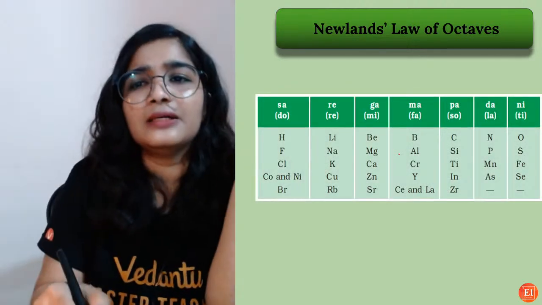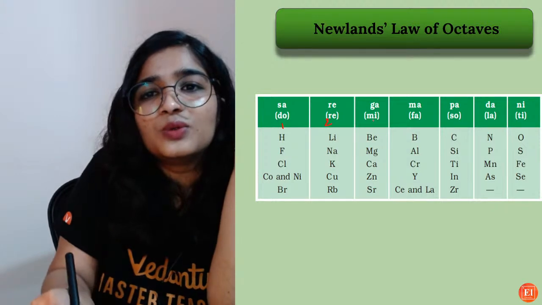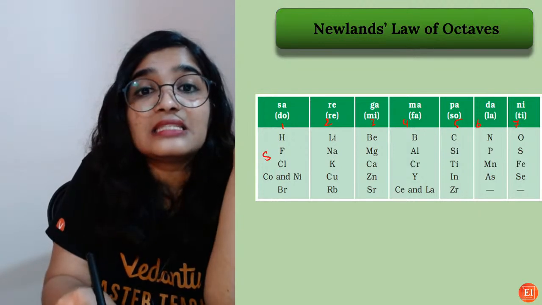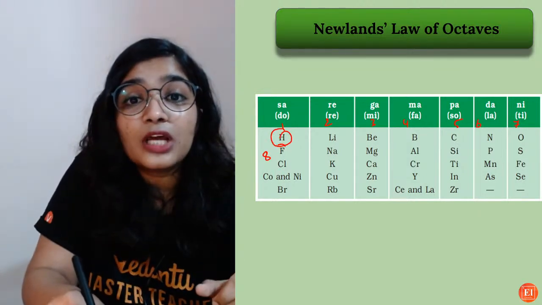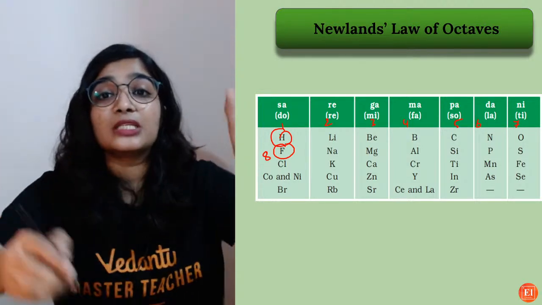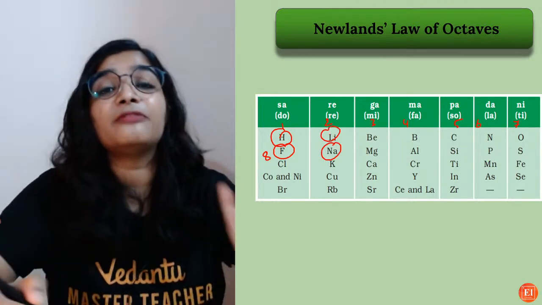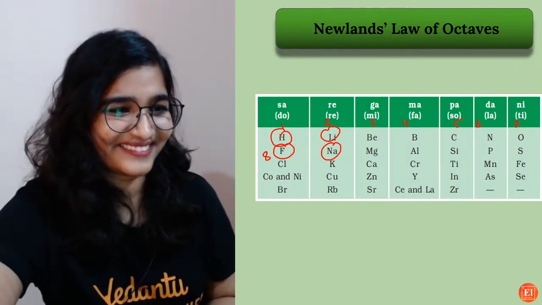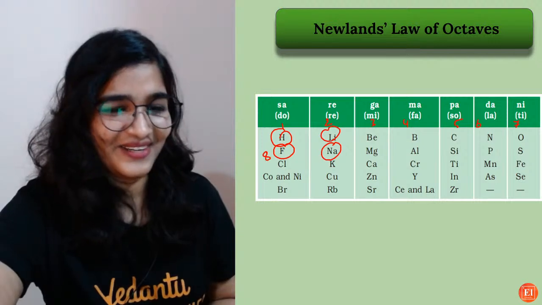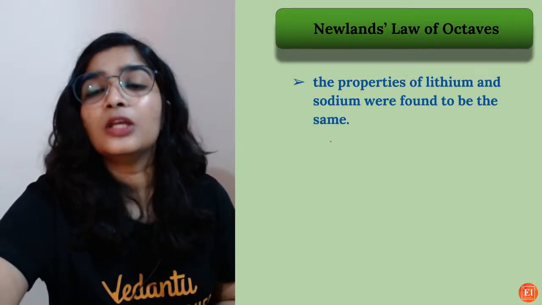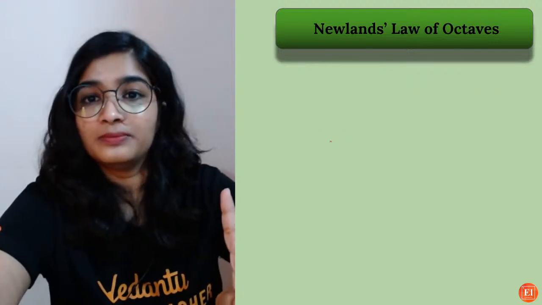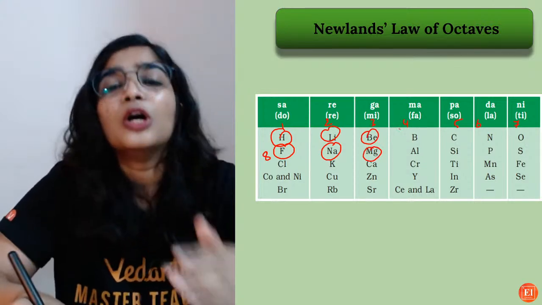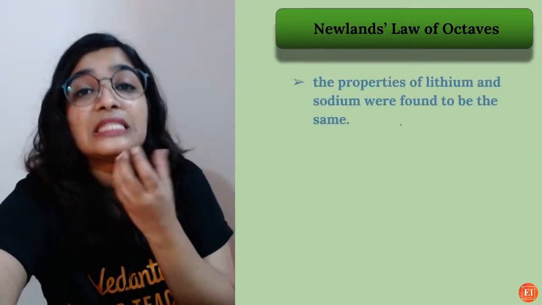Okay, you can see here. 1, 2, 3, 4, 5, 6, 7, and this is 8. So that means hydrogen and fluorine have similar properties. Lithium and sodium have similar properties. So the properties of lithium and sodium were found similar. Here you can see beryllium and magnesium, boron and aluminium, they were found similar.